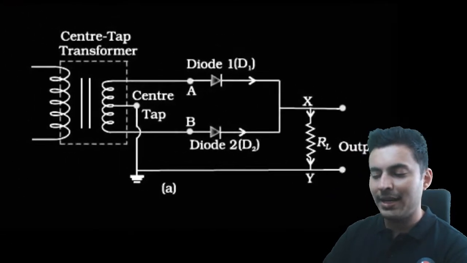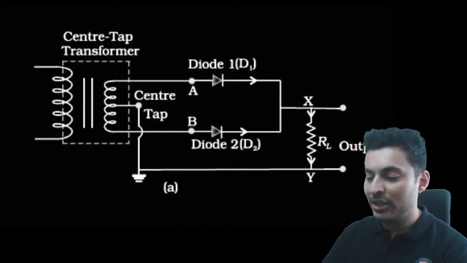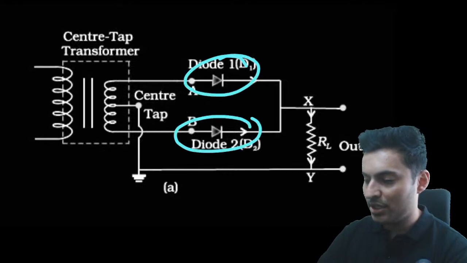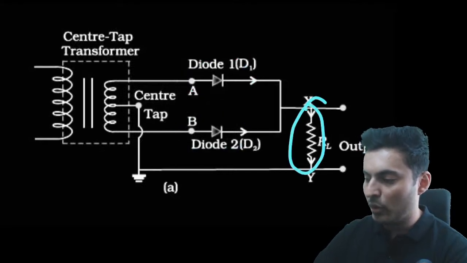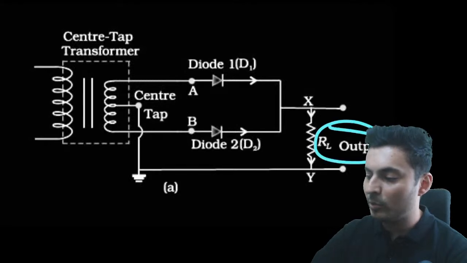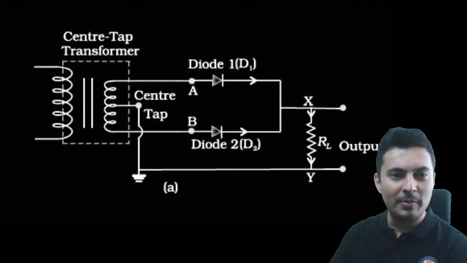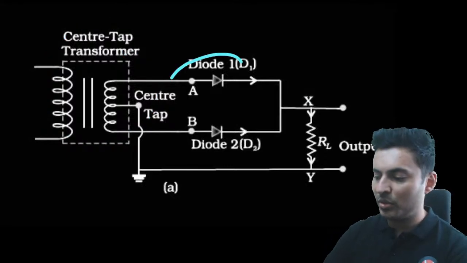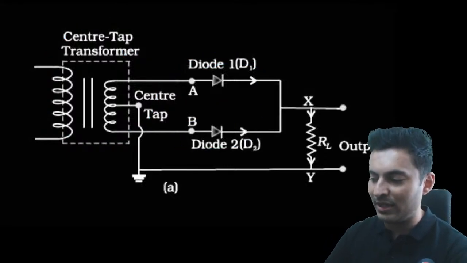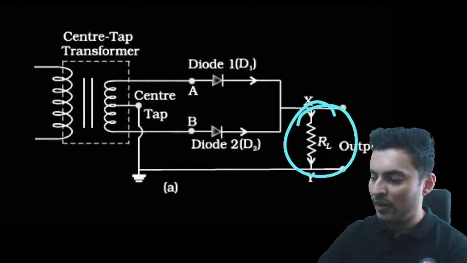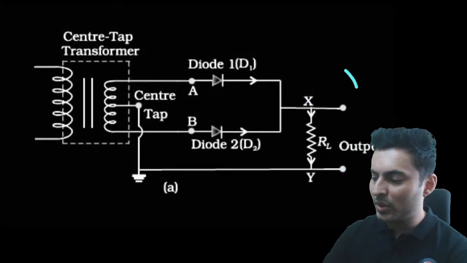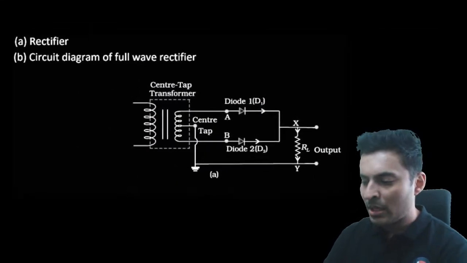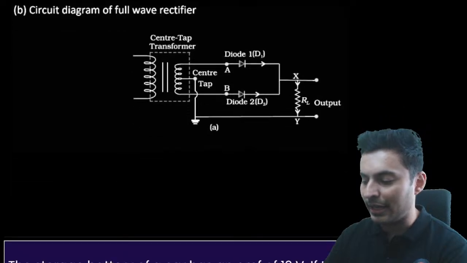You should know the diagram and draw it with the center tap transformer showing two PN junction diodes and a load resistance with an output. So show this properly. If you miss the center tap transformer, gone. If you miss two diodes, you would show some 3-4 diodes or one diode, gone. If you miss the load, gone. So make sure it looks exactly how it is there in your NCERT. Got it? So this is the circuit diagram for that.